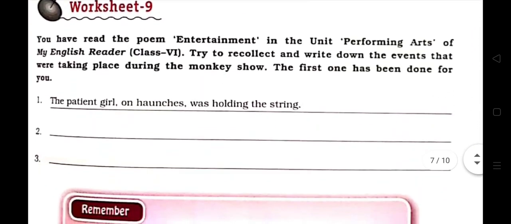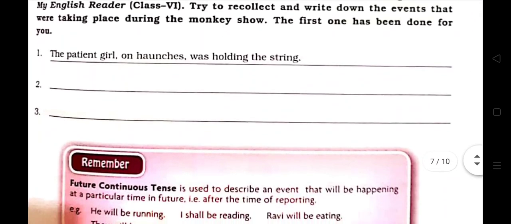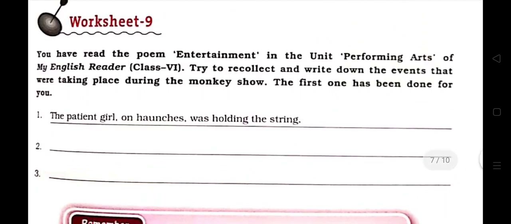Okay. Now worksheet 9. Let's see what you have to do here. You have to write 3 sentences. One is already written. With the help of the unit performing arts of your English reader, you are shown a monkey show.